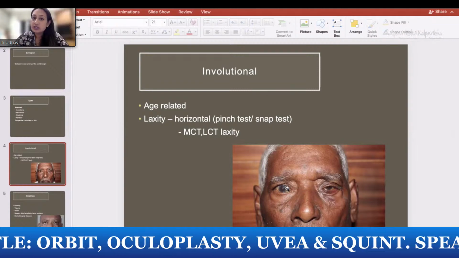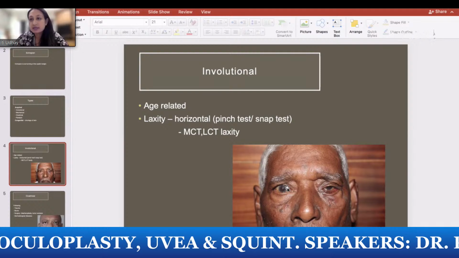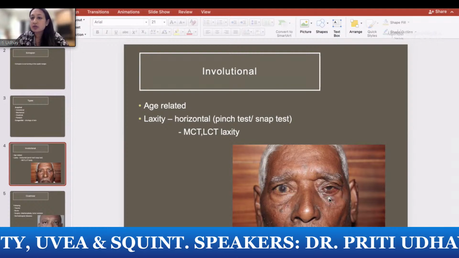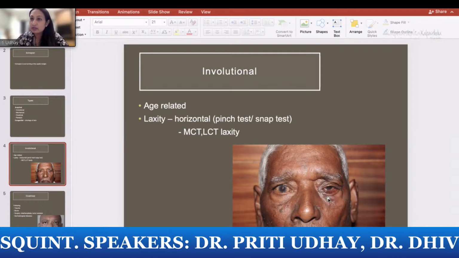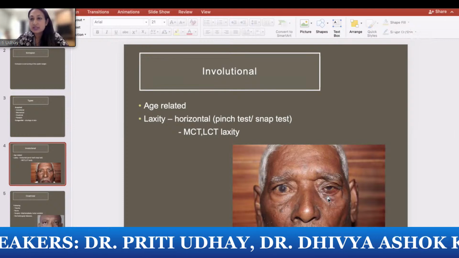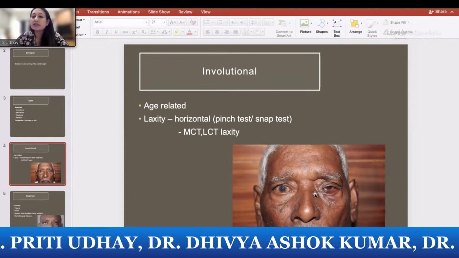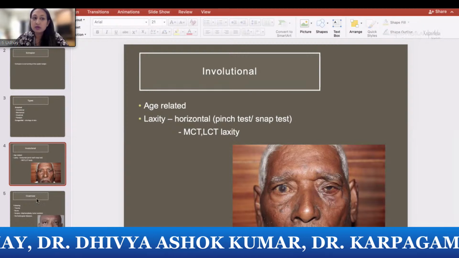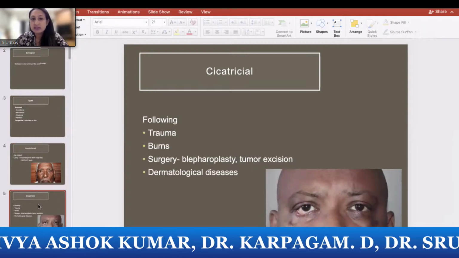It is age related, and there will be laxity most likely, horizontal lid laxity. So that you check by doing the pinch test and the snap test. I will show you how to do it. And the medial canthal tendon laxity may be there along with lateral canthal tendon laxity in these patients.